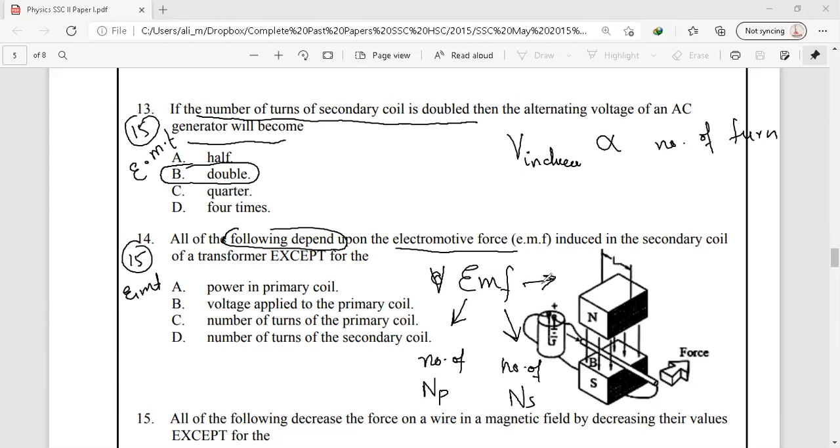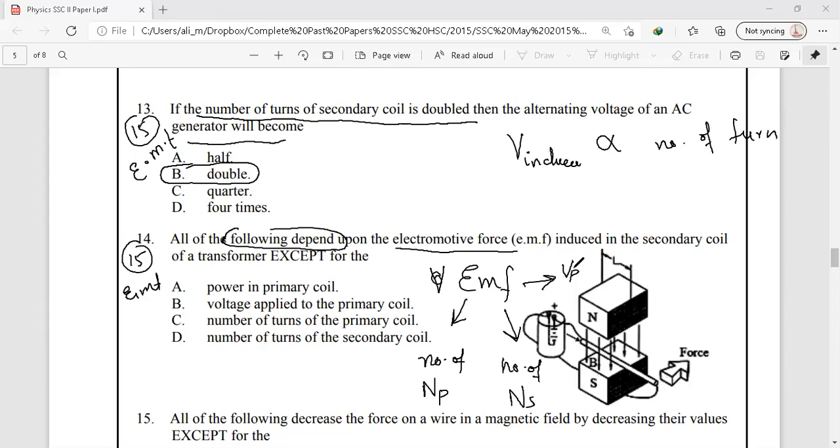So this is also a factor in a transformer, the voltage in the primary coil.